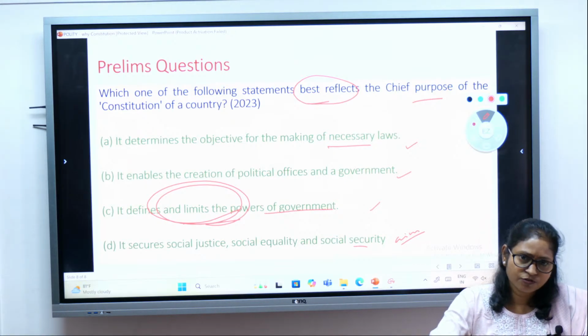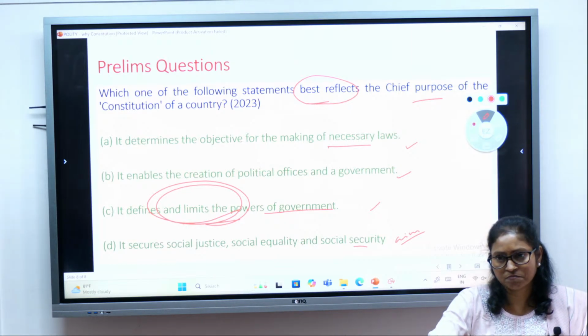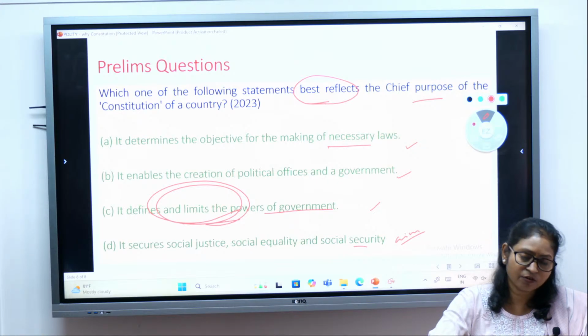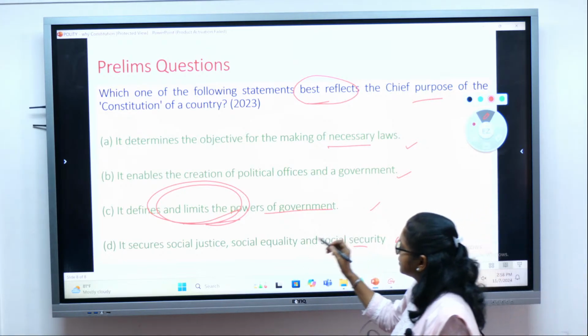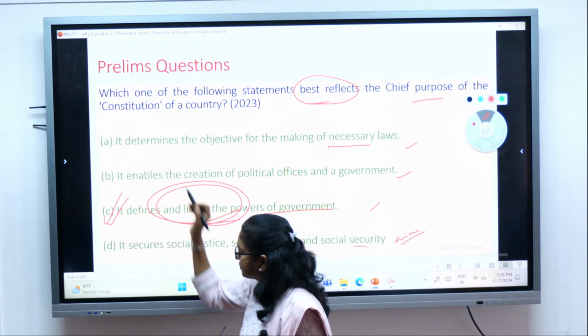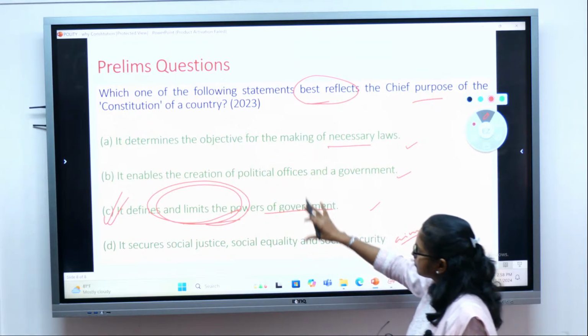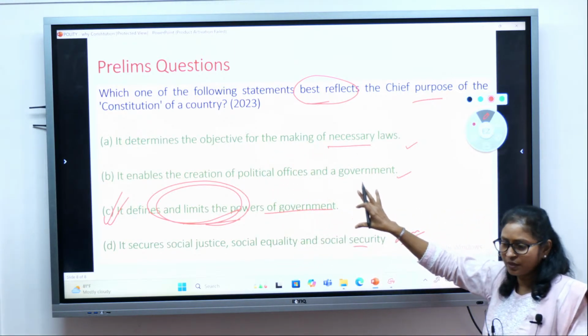So already in the Constitution it has been mentioned that the government cannot take away the rights of the citizens. It limits the power of the government, right? So this is your answer. C is correct.